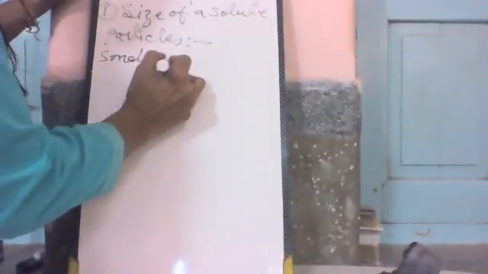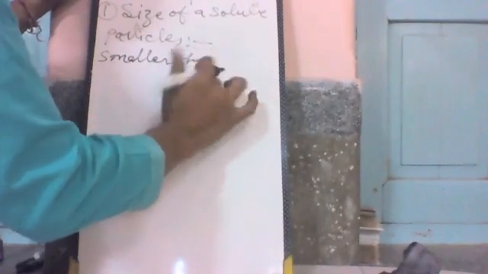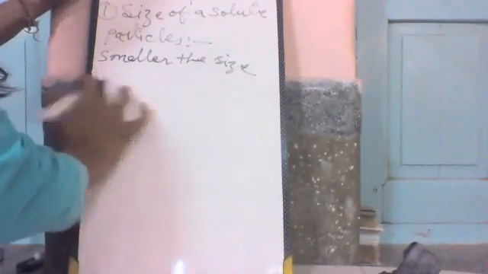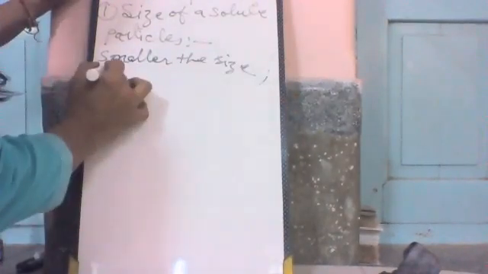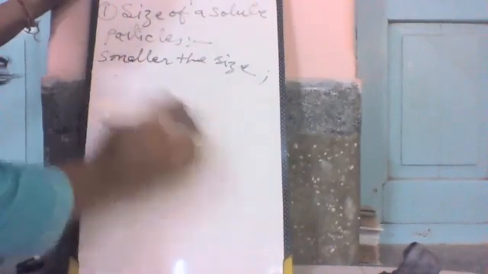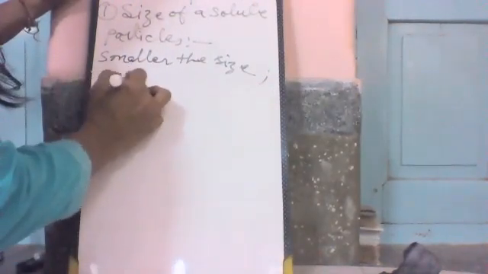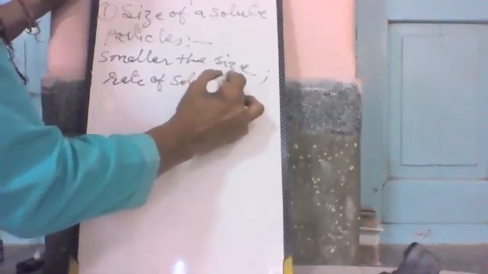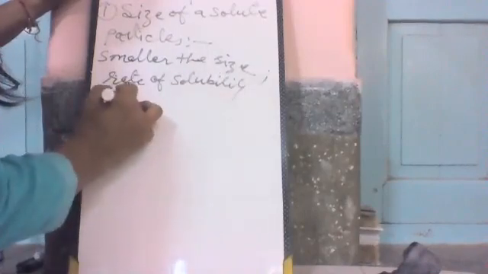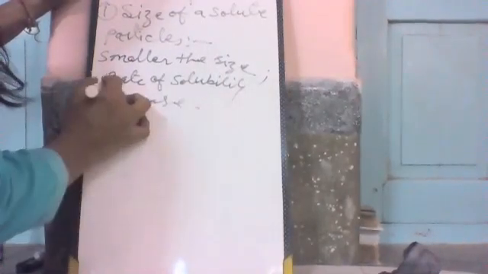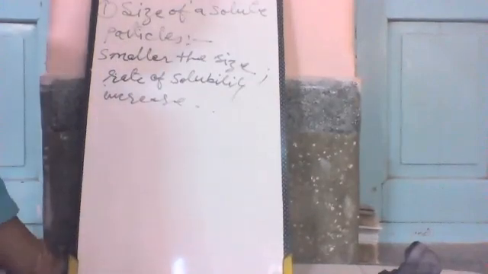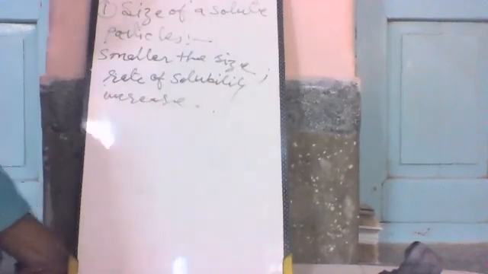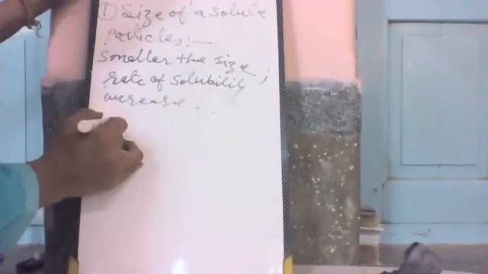Smaller the size, solubility increases. The smaller the size of a solid particle, the greater the total surface area.